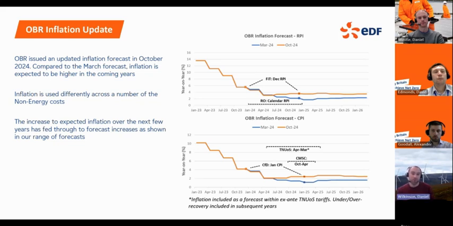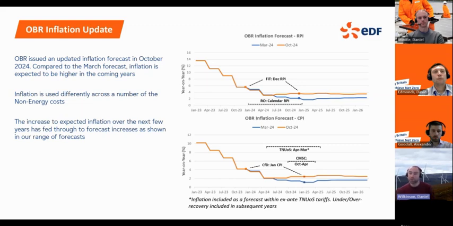Their latest report that they published in October, compared to their March forecast that we received earlier in the year, has a higher forecast of inflation for the coming few years. That feeds through directly into our forecast of what those non-energy costs will be for the next couple of years.